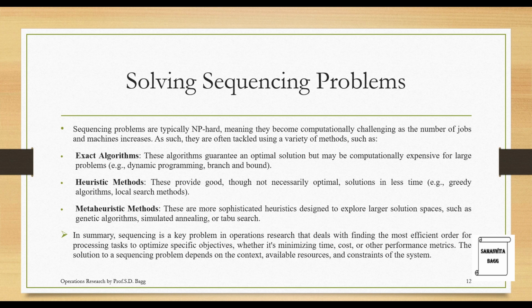In summary, sequencing is a key problem in operations research that deals with finding the most efficient order for processing tasks to optimize specific objectives, whether it's minimizing time, cost, or other performance metrics. The solution to a sequencing problem depends on the context, available resources, and constraints of the system.